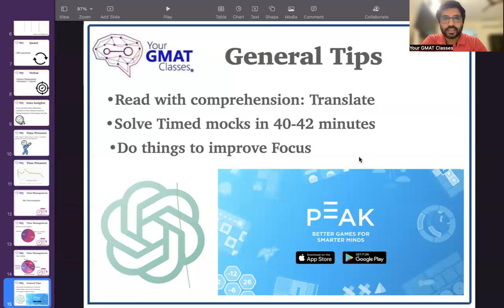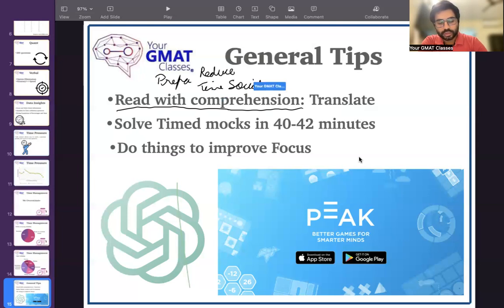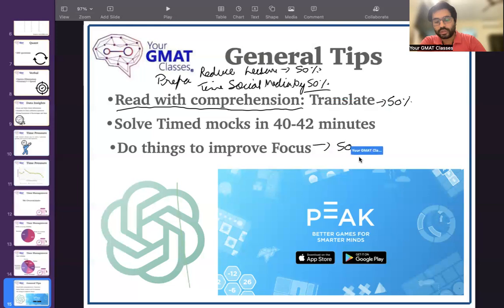The first thing is to start reading every day and read with comprehension. So I have a very simple thumb rule. My thumb rule is that whenever you start preparing for GMAT, you reduce time on social media by 50%, or time on any leisure activity where there is scope to reduce. And you invest that 50% in reading and in improving focus.